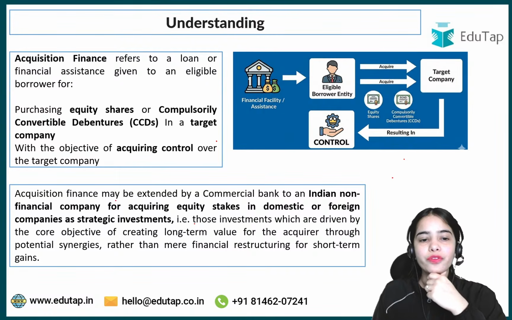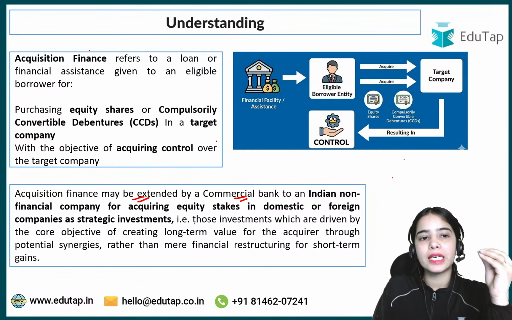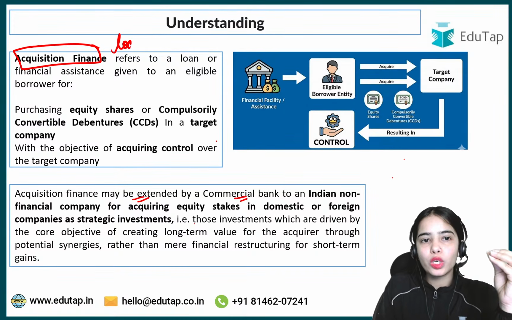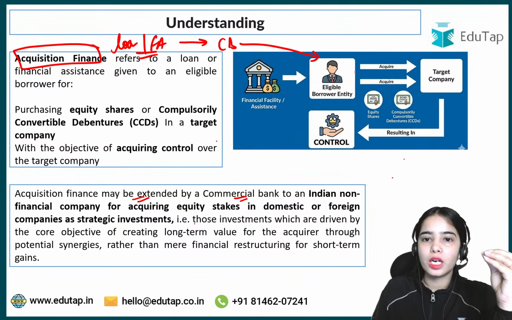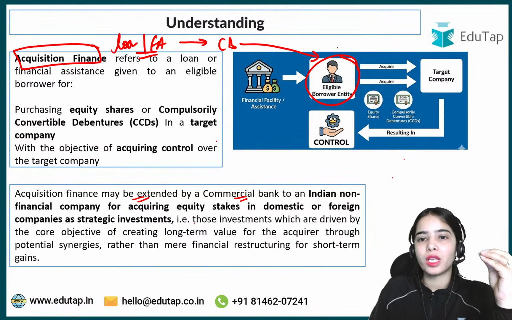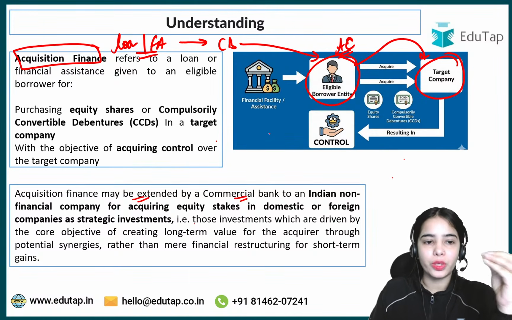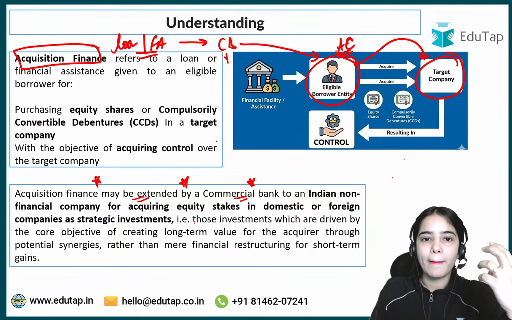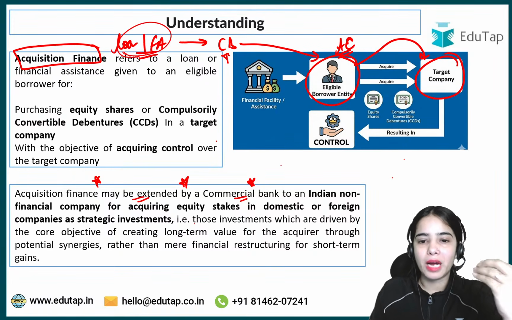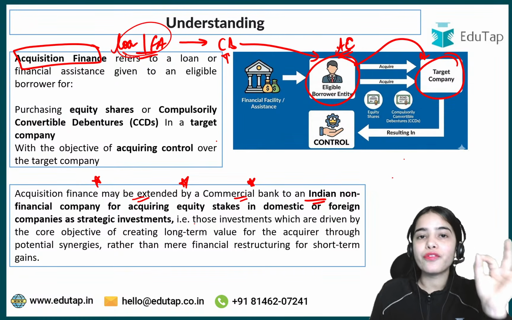Okay, acquisition finance may be extended by a commercial bank. So remember this, that acquisition finance is basically the loan or the financial assistance that is provided by the commercial bank to the borrower entity, to the eligible borrower entity, that is the acquiring company that wants to acquire the target company. Okay, so acquisition finance may be extended by a commercial bank. The loan can be given by a commercial bank to an Indian non-financial company,